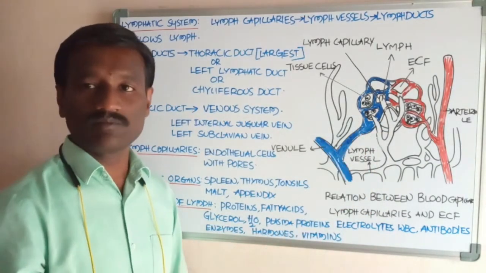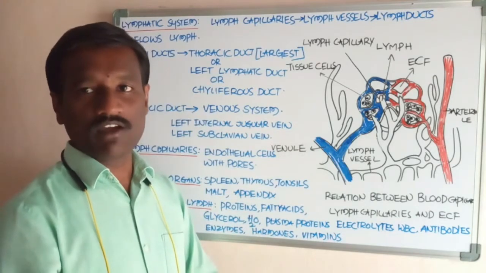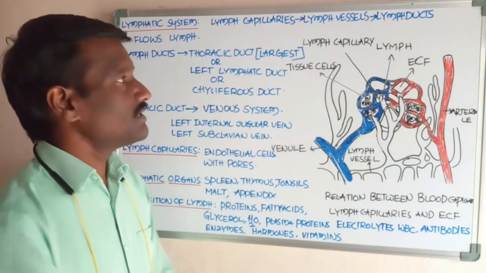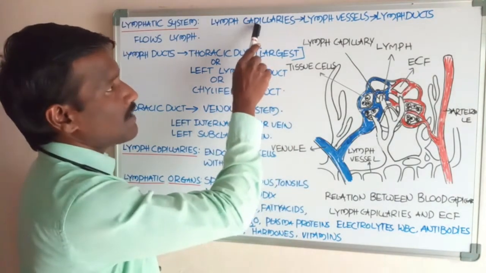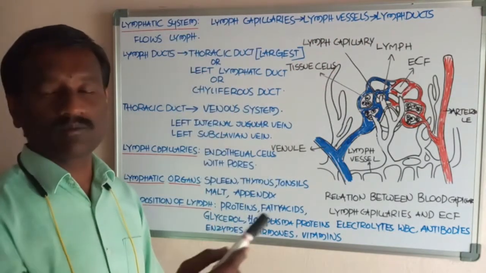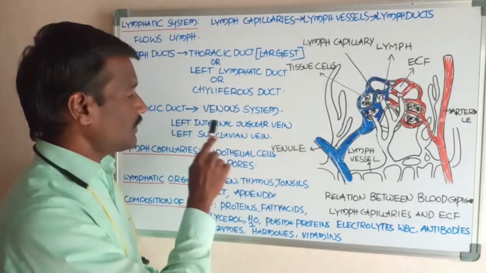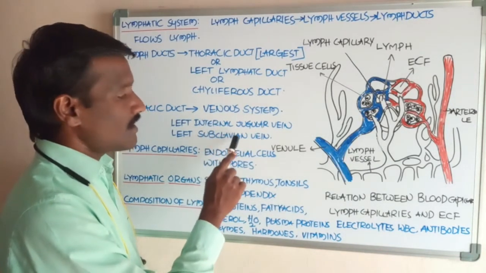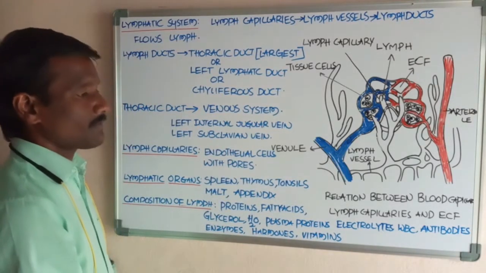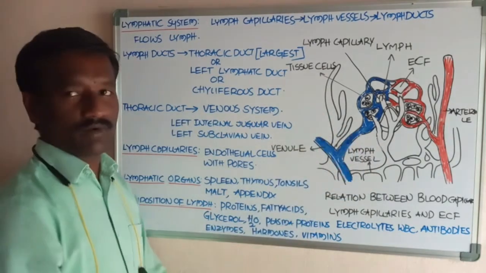Once the ECF enters the lumen of the lymph capillaries, it is termed lymph. It is transferred through lymph capillaries, lymph vessels and lymph ducts, and finally drains into the venous system at the junction of the internal jugular vein and subclavian vein. Okay students, this is about the formation of the lymph.